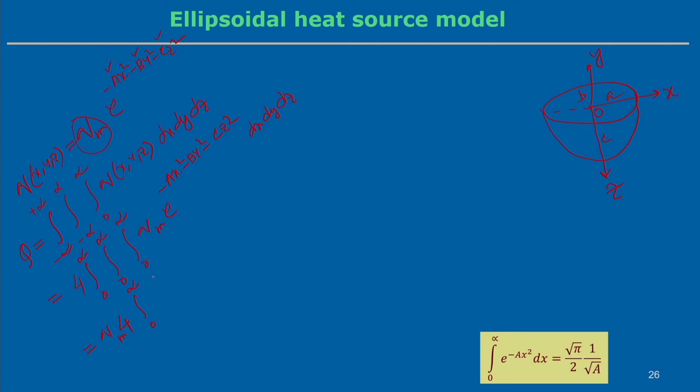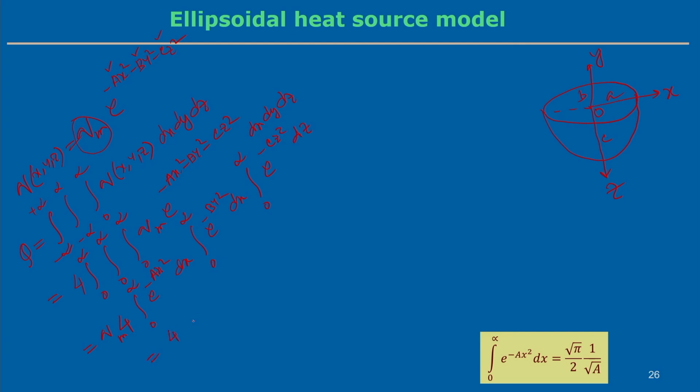Then we separate in the integrand: e to the power minus a x squared dx from 0 to infinity, e to the power minus b y squared dy from 0 to infinity, and e to the power minus c z squared dz.